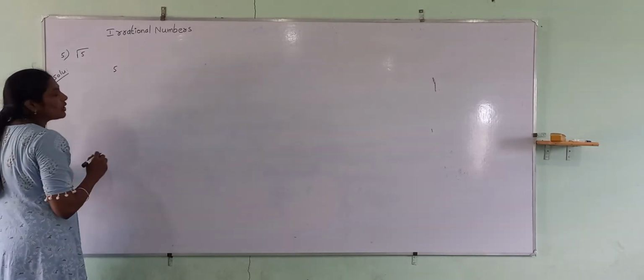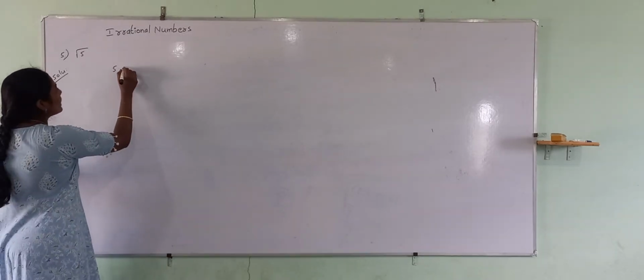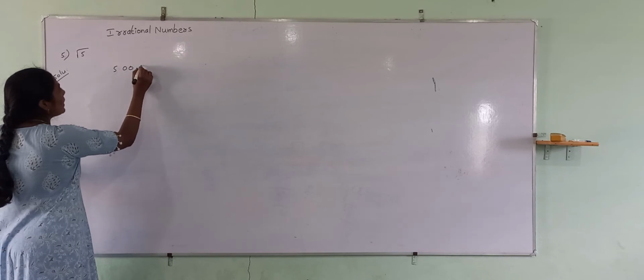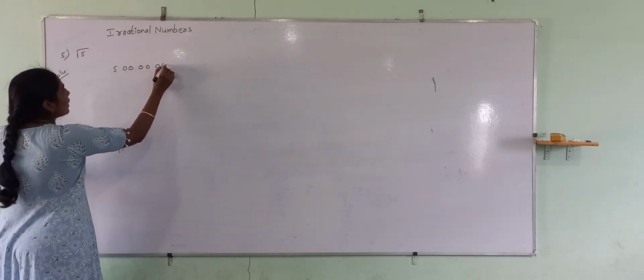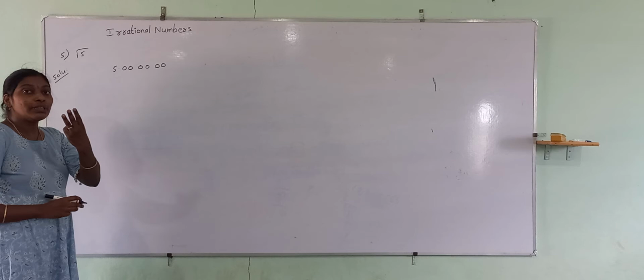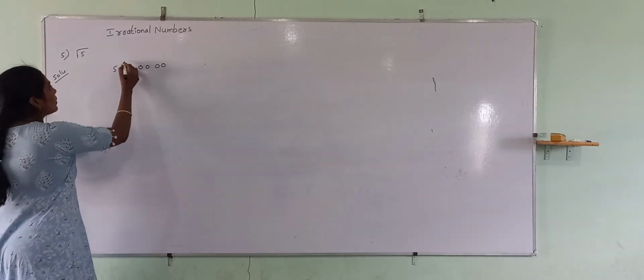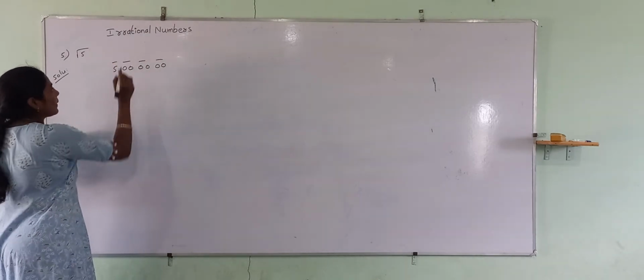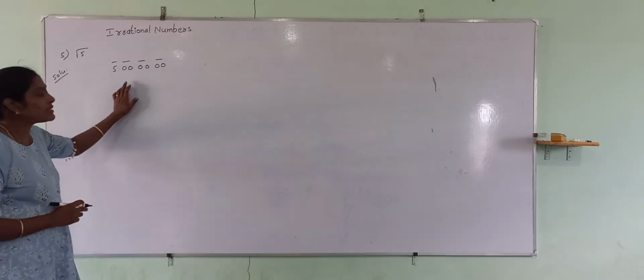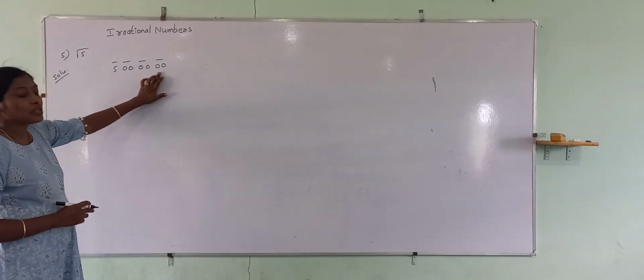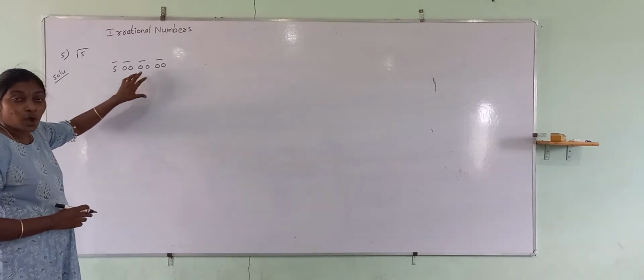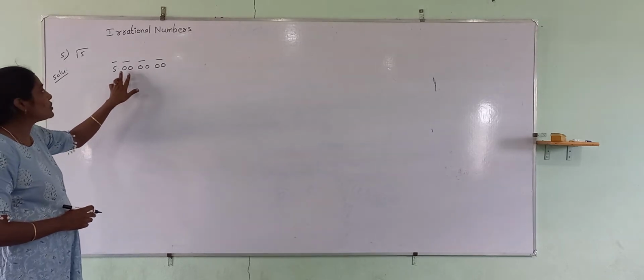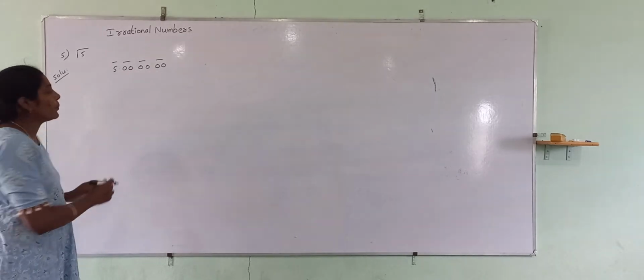We have to find it for 5. For the decimal values, take zeros. Up to 3 decimals means I have to take a total of 6 zeros. In the long division method for square root, we used to take 2 zeros at a time.